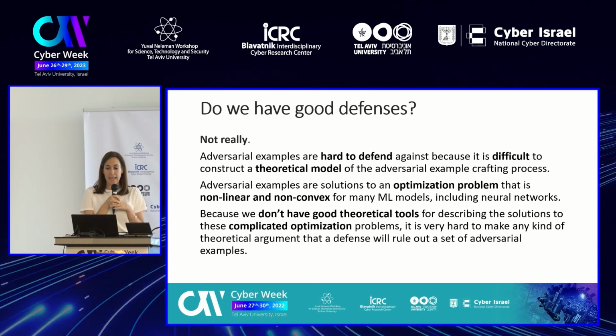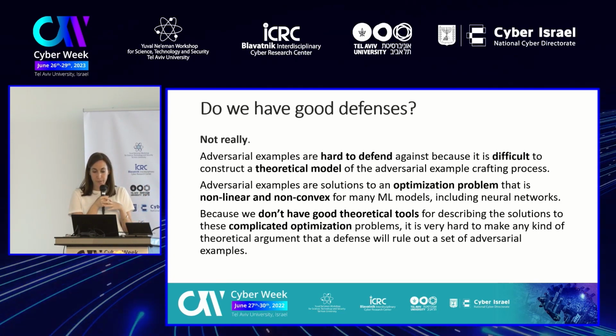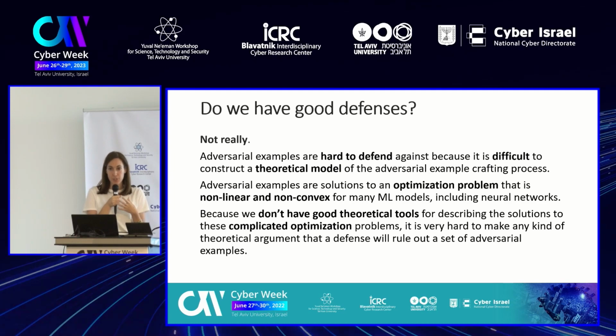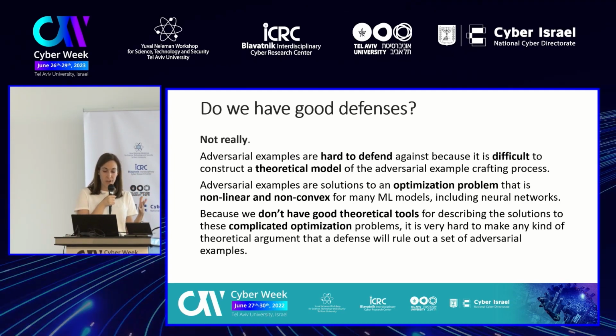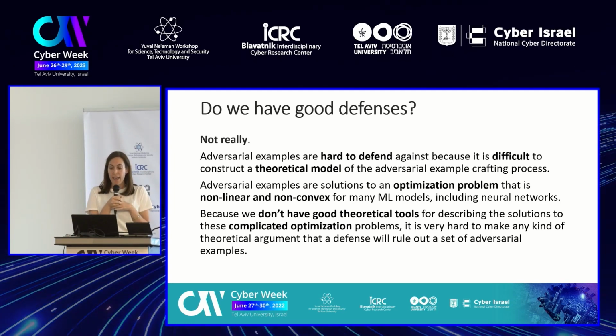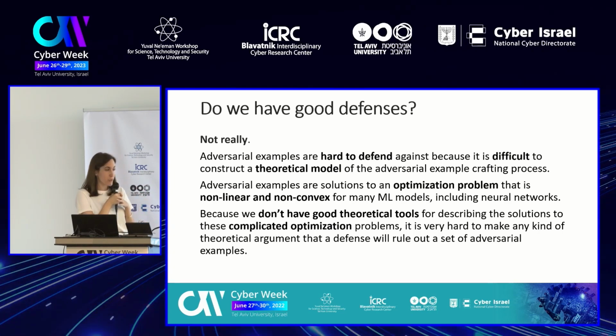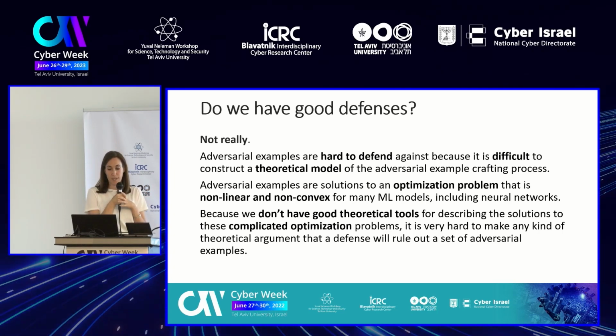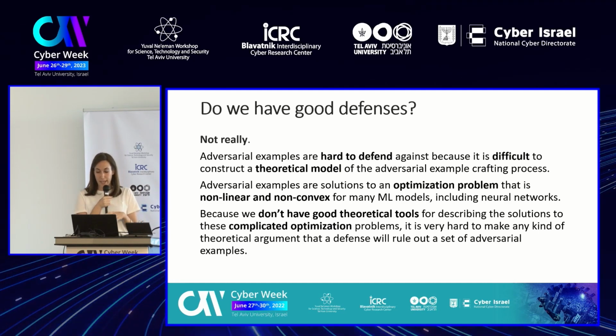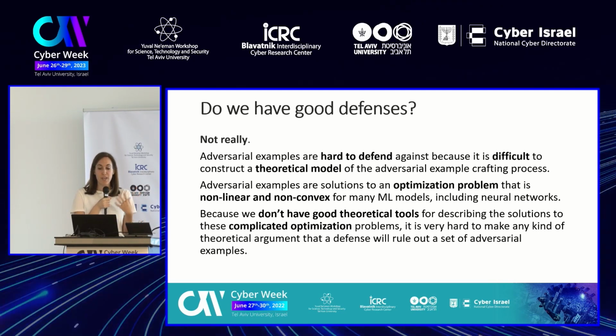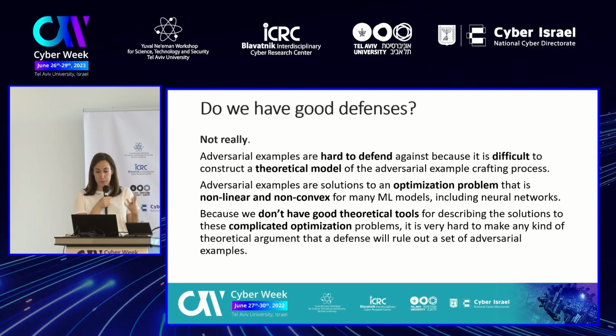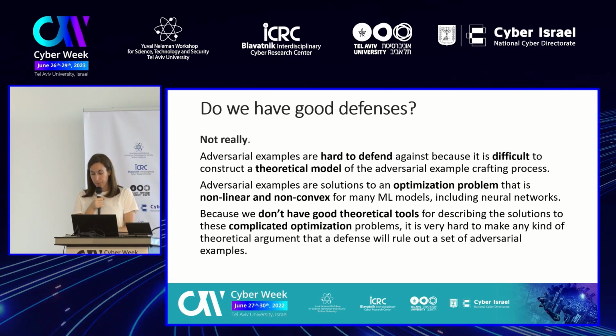The adversarial example is actually the solution of an optimization problem which is non-linear and non-convex, and we do not know how to solve this complicated optimization problem. Therefore, we don't have theoretical solutions.